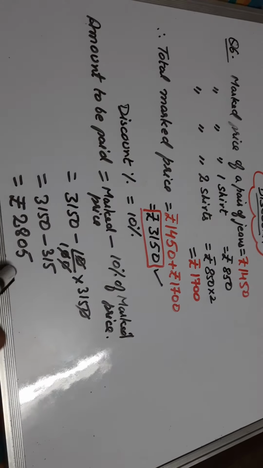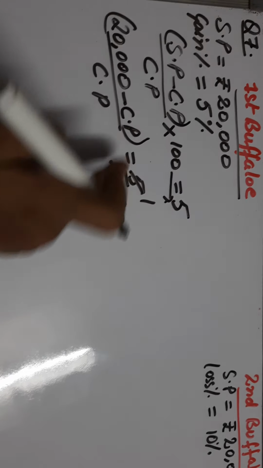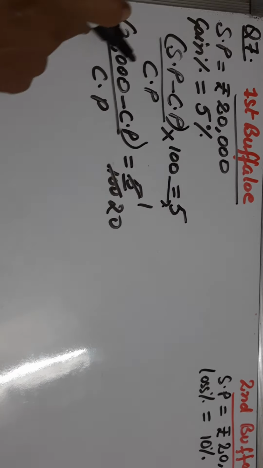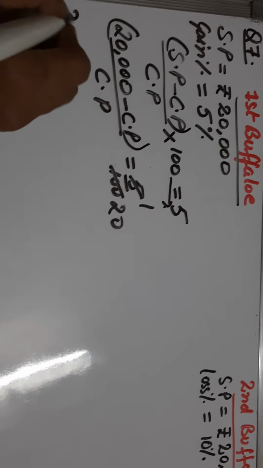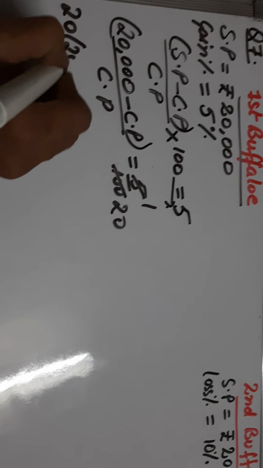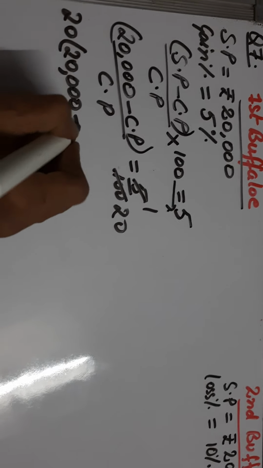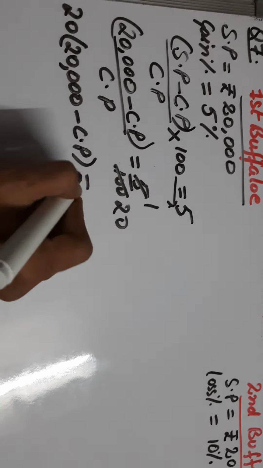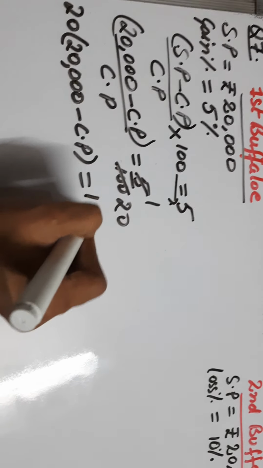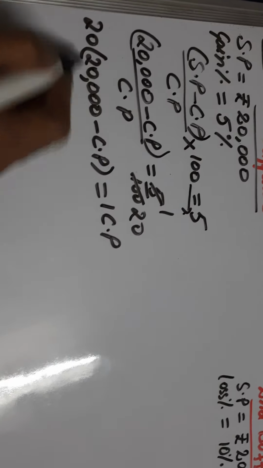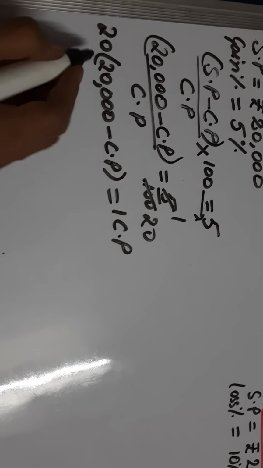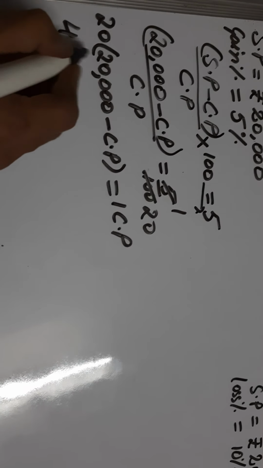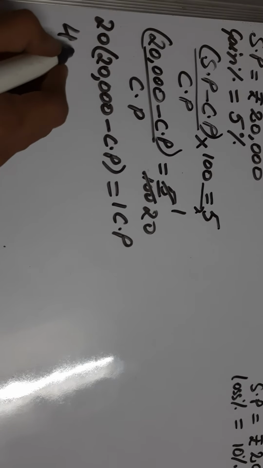So 5 ones are 5, 20. So again cross multiply the two. This bracket will get multiplied by 20. So 20 multiplied by 20,000 minus CP is equal to 1 into CP is 1 CP. So distributive property, 20 into 20,000 you will get 4 lakh, 4 zeros and 105.